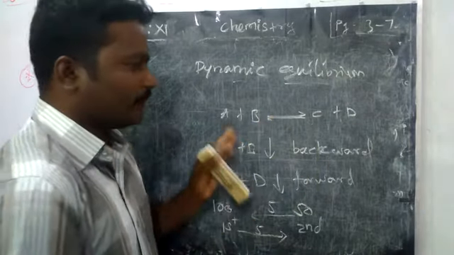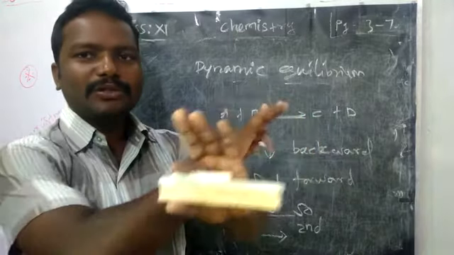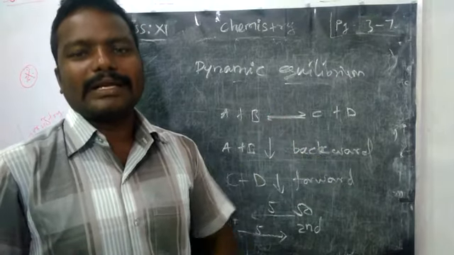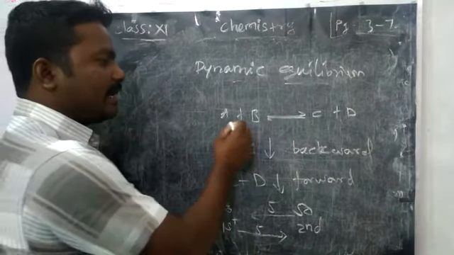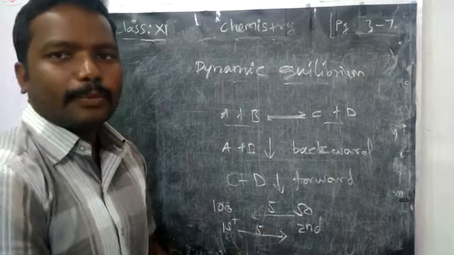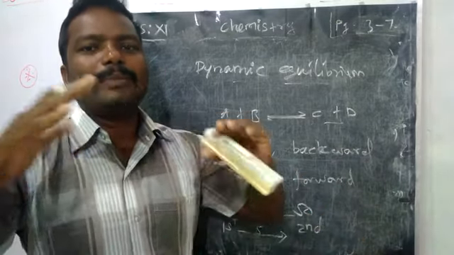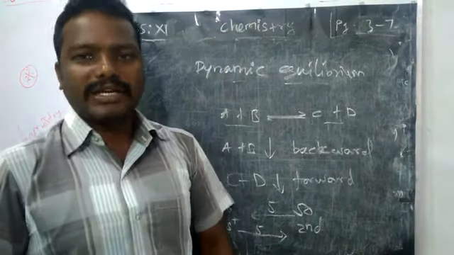In the same way, the reactants and products may be continuously changing their concentration, but after attaining equilibrium we cannot see any difference in their concentrations. They maintain the same concentration.